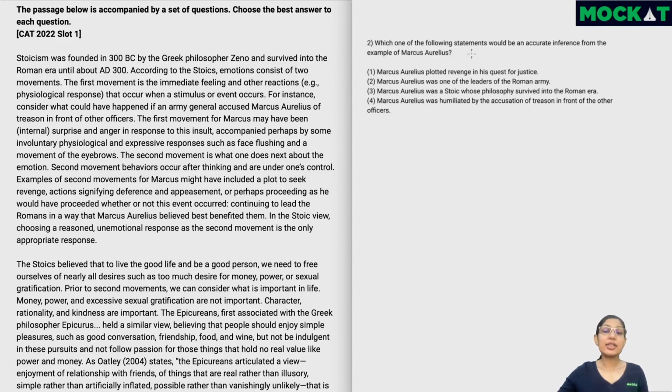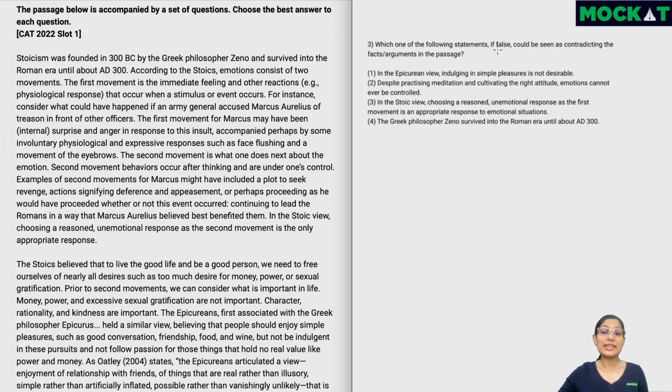The second question is about a specific example which would be given in the passage about Marcus Aurelius. So we have to understand the context of the passage and the example and then see which of these four options can be inferred from that example. While this is an inferential question, since it's about a specific example, if that example is contained in one or two paragraphs, we can solve it immediately after.